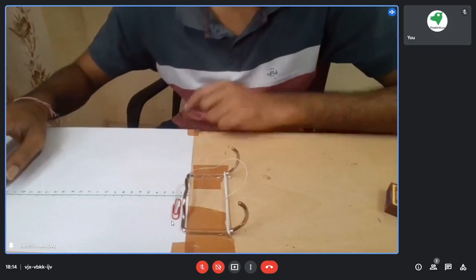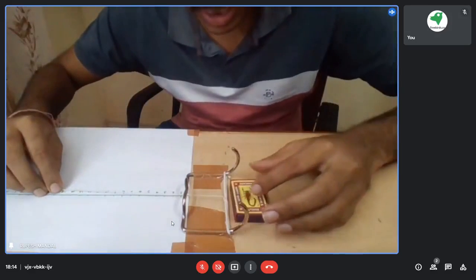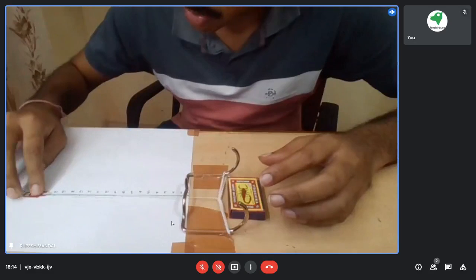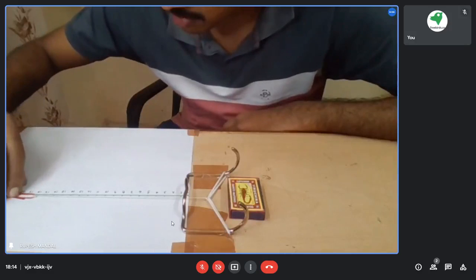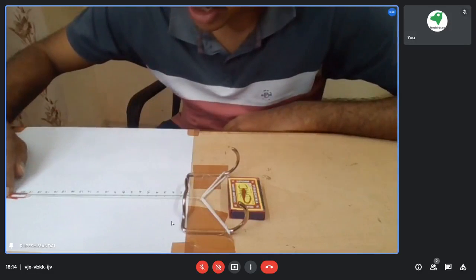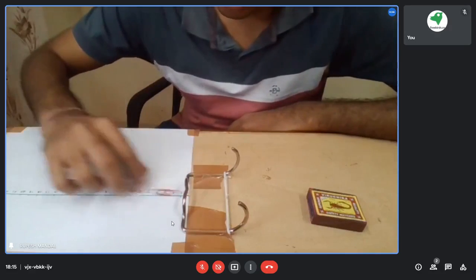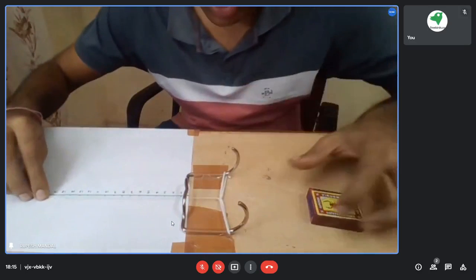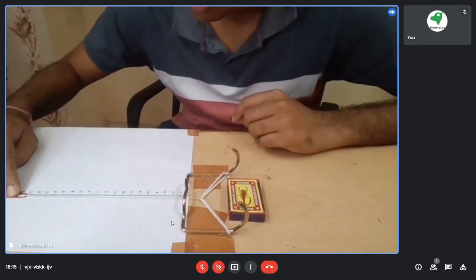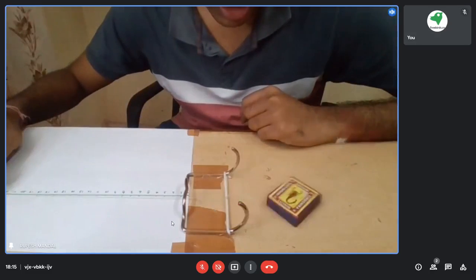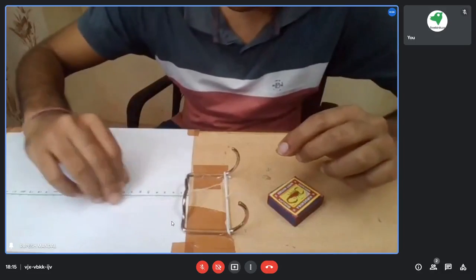Have you seen, it has moved in a certain direction, some distance it moved. Let's try the same thing and see if it is moving the same distance or not. I have pulled that particular thing till 19 centimeter. So almost it is moving the same distance. Once again we will try. From 16 till 19, I'm pulling it and releasing. It is only moving a certain distance.